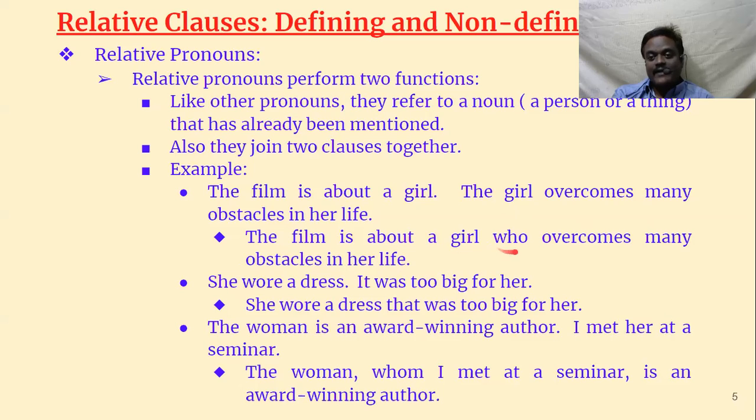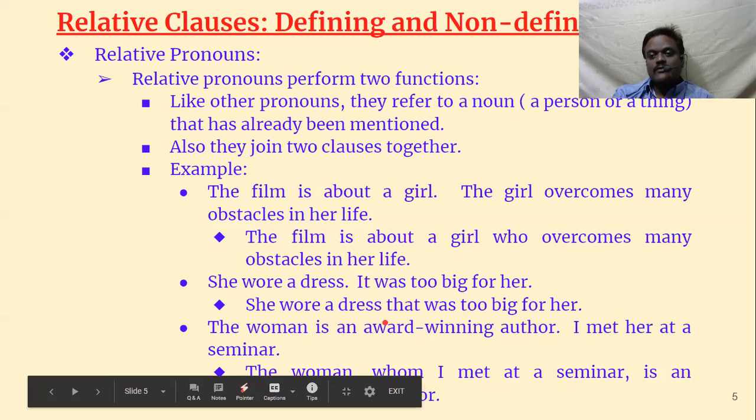So by adding who, we have joined the two main classes, and this one becomes a subordinate class and this one becomes the main class. She wore a dress. It was too big for her. Here also two sentences are there. She wore a dress and the dress was too big for her. Here instead of a dress, we are using it.